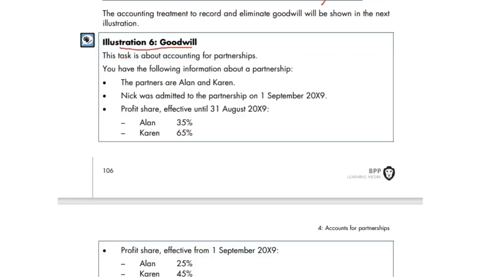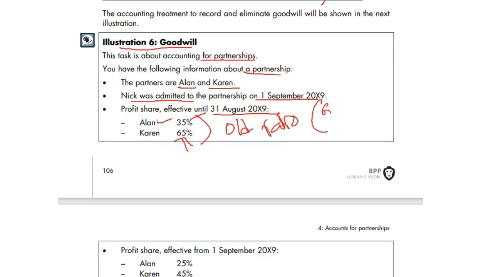Illustration number 6, goodwill. This task is about accounting for partnership. You have the following information about the partnership. The partners are Alan and Karen. Nick was admitted to the partnership on 1st of September 2019. Profit sharing ratio effective until 31st August 2019: Alan is 35% and Karen is 65%. Now this is what we call the old ratio. And we need to do the GW created or recorded. Goodwill created or recorded is debit.